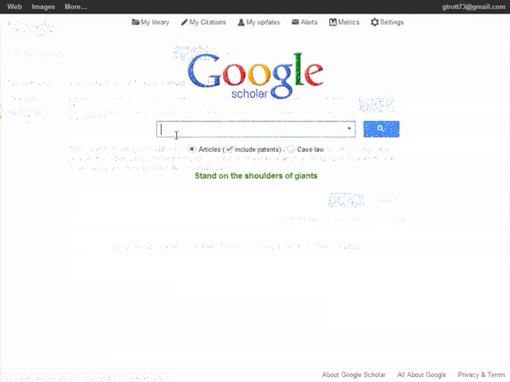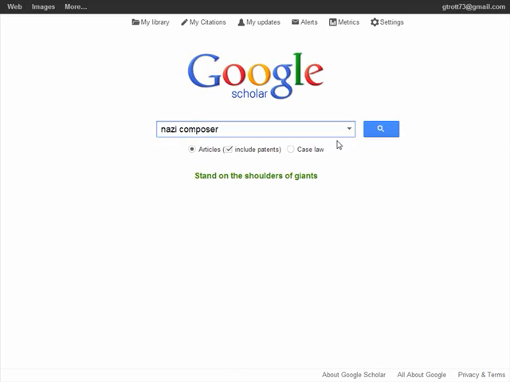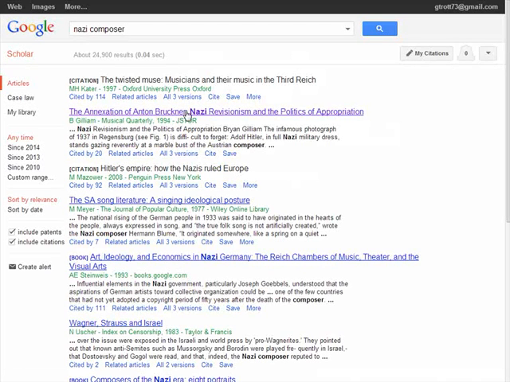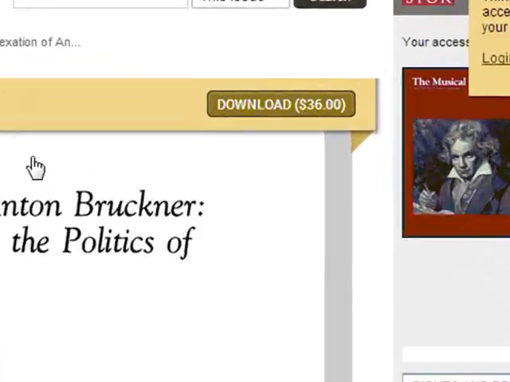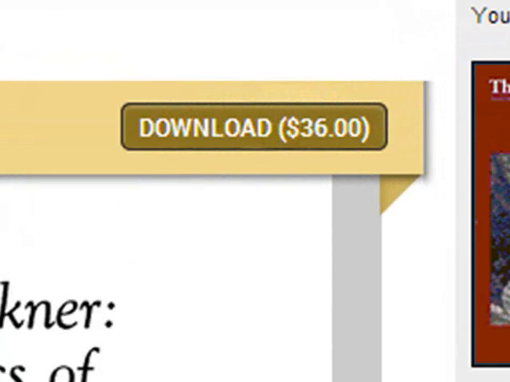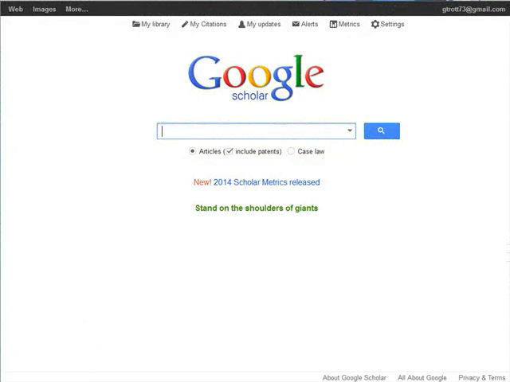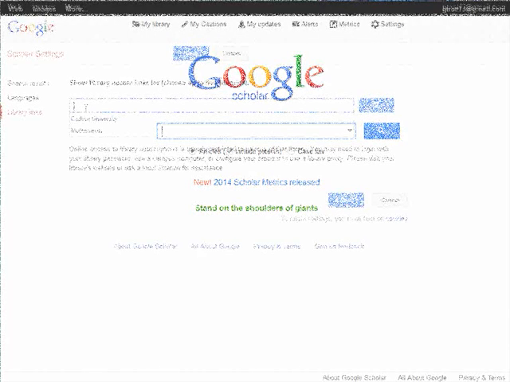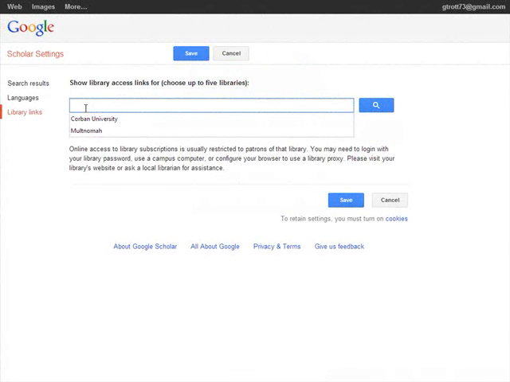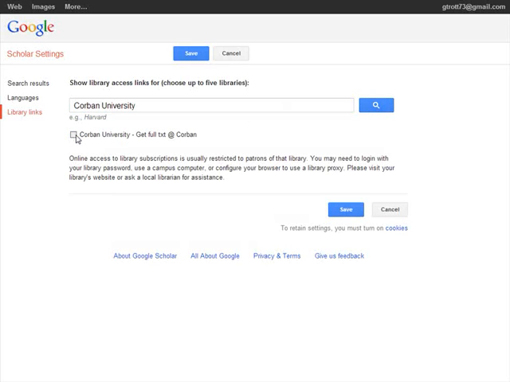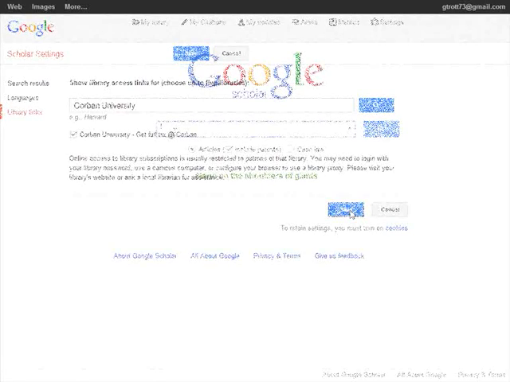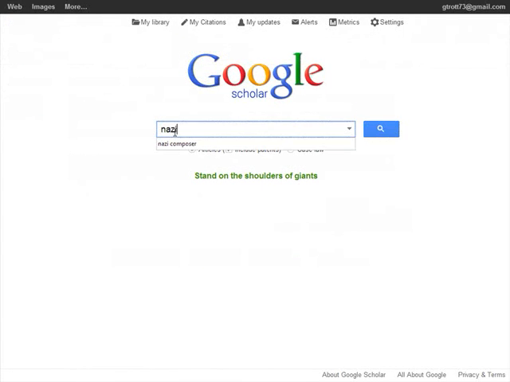One of the frustrating elements of Google Scholar is that many of the results are not available full text, or if they are, often one has to pay a fee to access it. By linking to certain libraries, if a library has access to a certain article or document that comes up in your Google Scholar search, Google Scholar will provide a link to it. In this case, the link is called Get Full Text at Corbin. Type in Corbin, hit the search cube, mark the checkbox so that Corbin results will be included in your search results, and hit save. Let's go back to the Google Scholar homepage and do a search for Nazi composer.